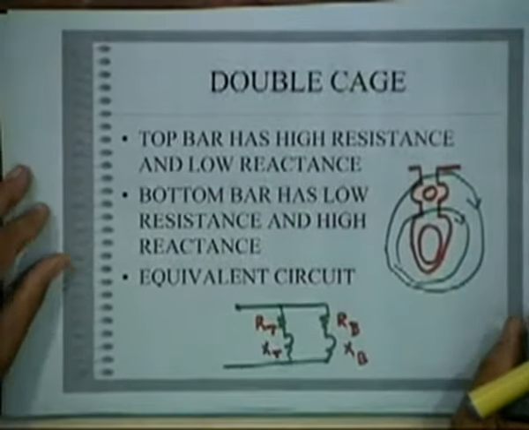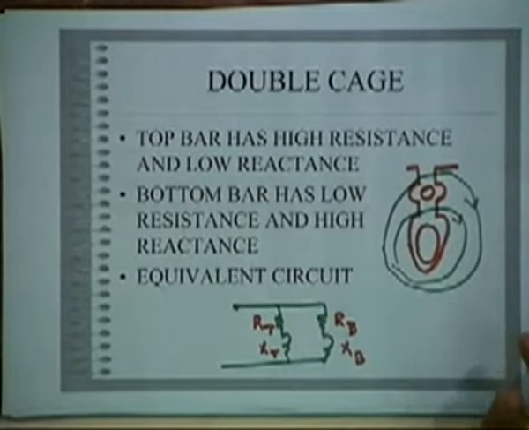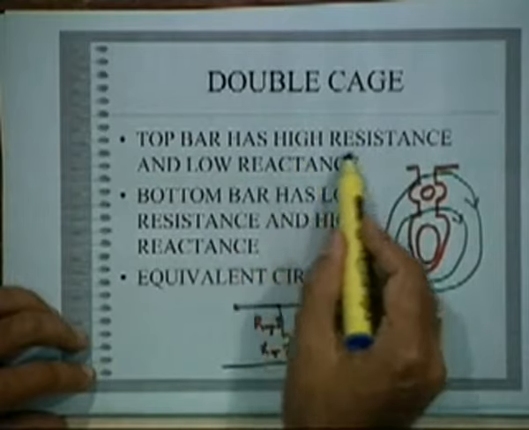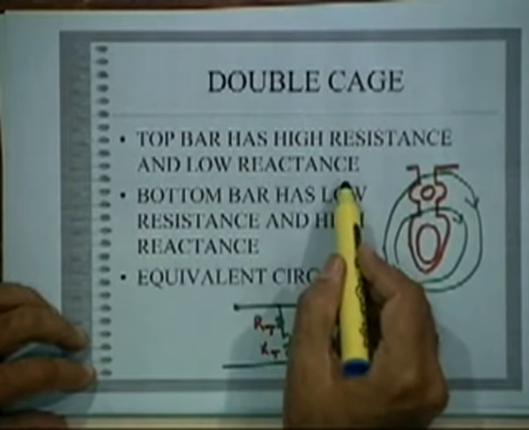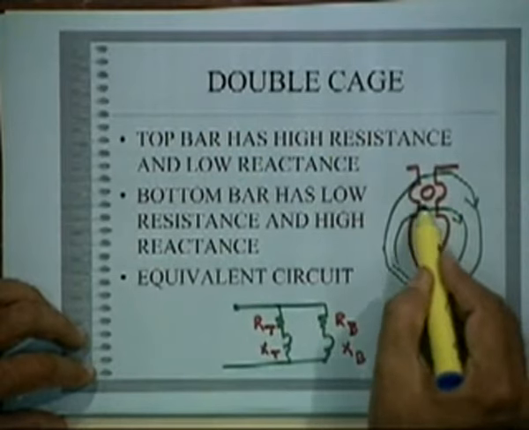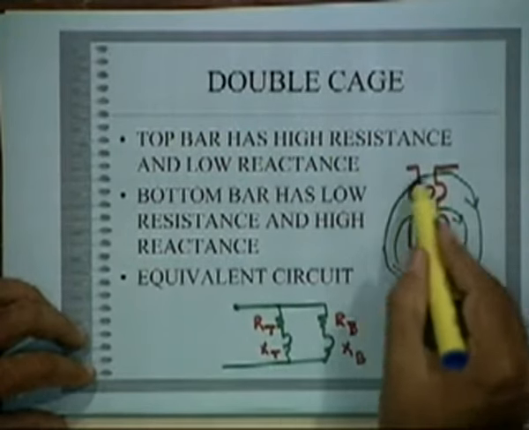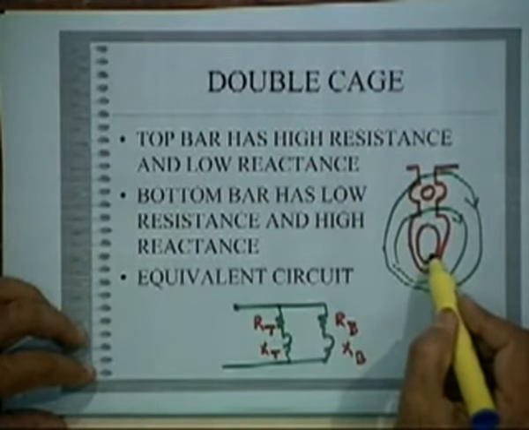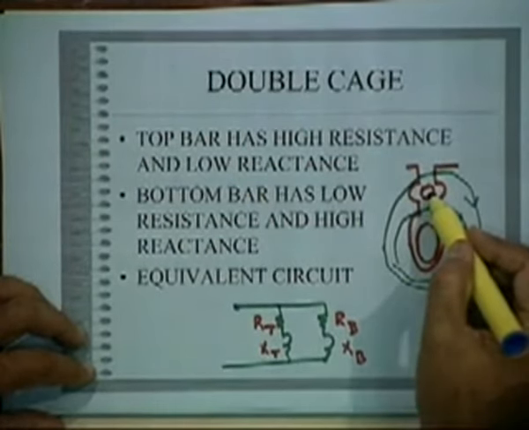To get a little more detail on the double cage, we say the top bar has high resistance and low reactance. Why is reactance low? Because the top bar links less flux, while the bottom bar links more flux. That is why the reactance of the bottom bar is higher than the reactance of the top bar.